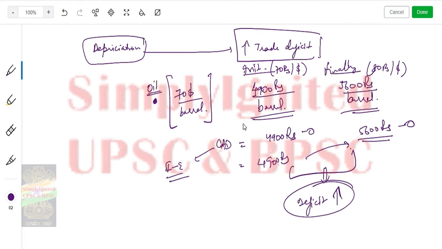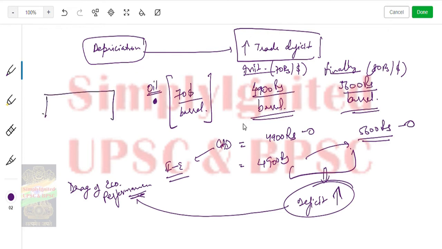Now, what will the trade deficit lead to? This trade deficit will lead to a drag on the economy, on economic performance. Why a drag? Because you have to pay more for something that you were initially paying less for. So if this is your total economy, this is what you were paying for purchasing some goods.